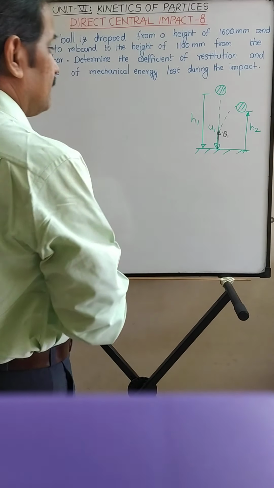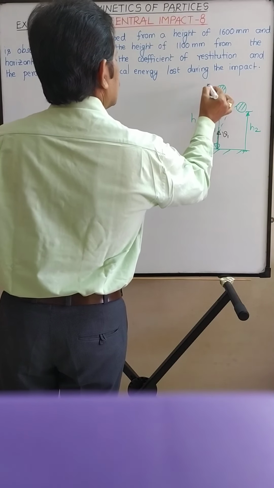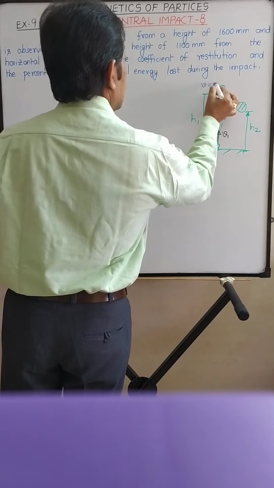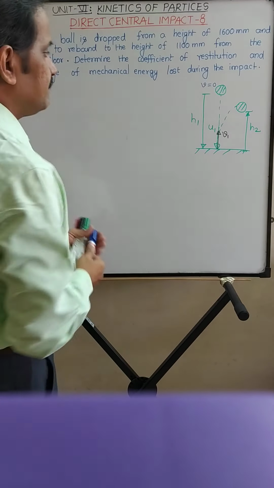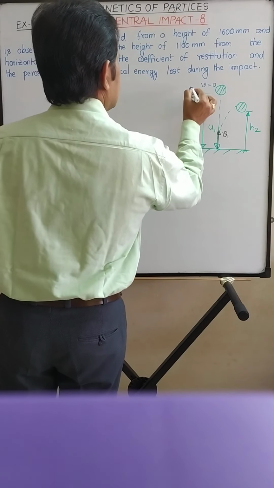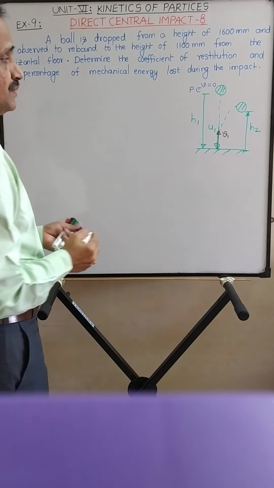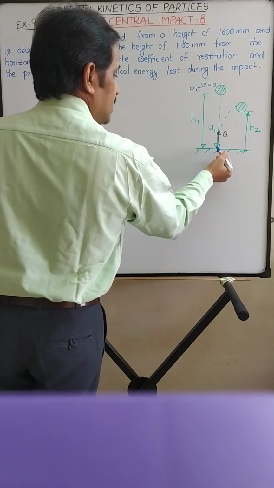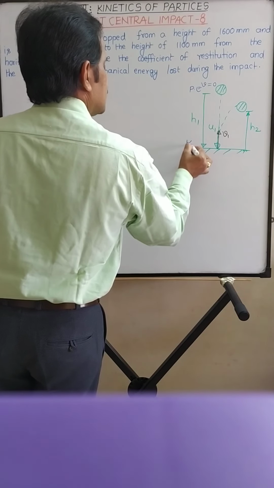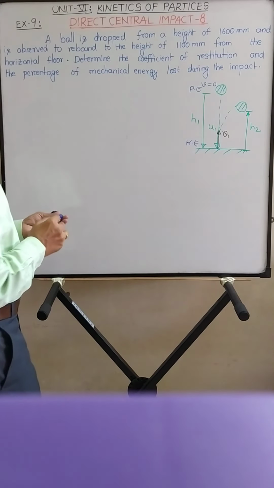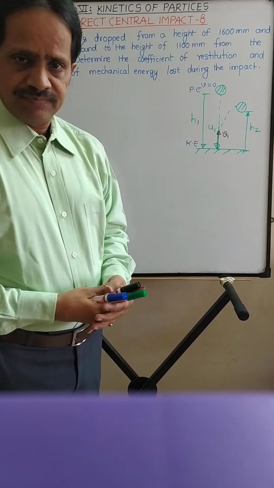So h1 is the height from where the ball is dropped, h2 is the height of rebound after impact. Initially, when the ball is dropped from this position, the velocity of the ball is 0, right? It is dropped from rest. So this ball will possess potential energy at this position. When the ball is just about to strike the floor, it will possess kinetic energy. So this entire potential energy is converted into kinetic energy.